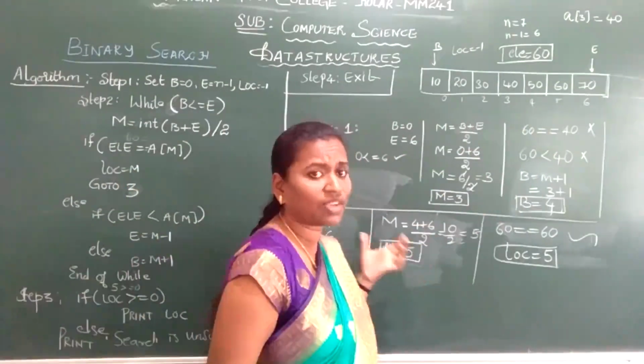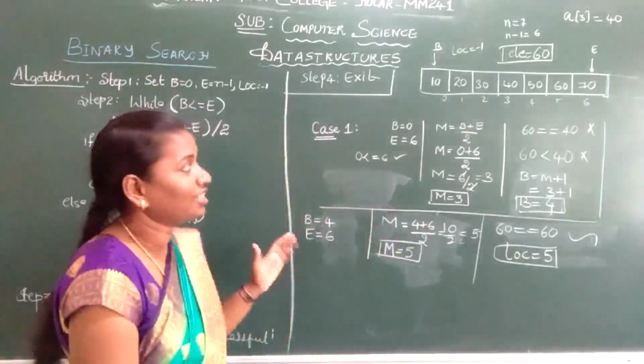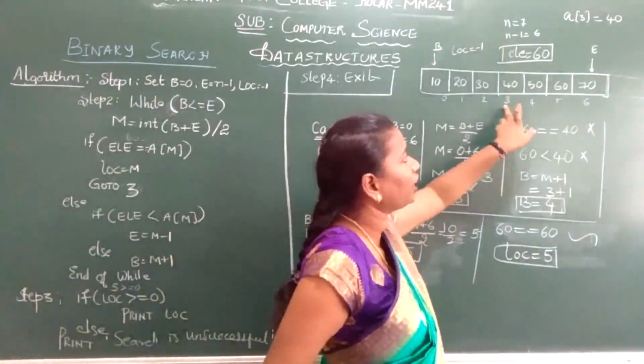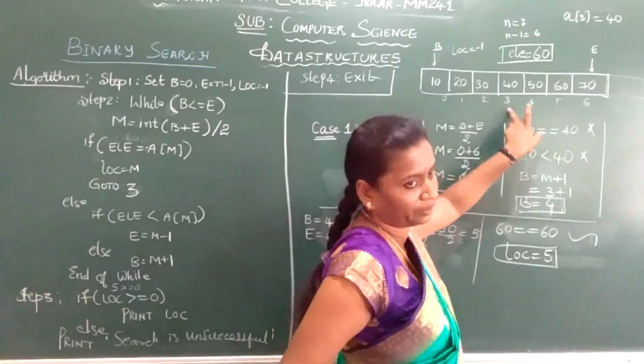I repeat the case. In the first case I have taken 60, which is present in the array. I am dividing the array; if I find the mid, the mid of this will be 3.